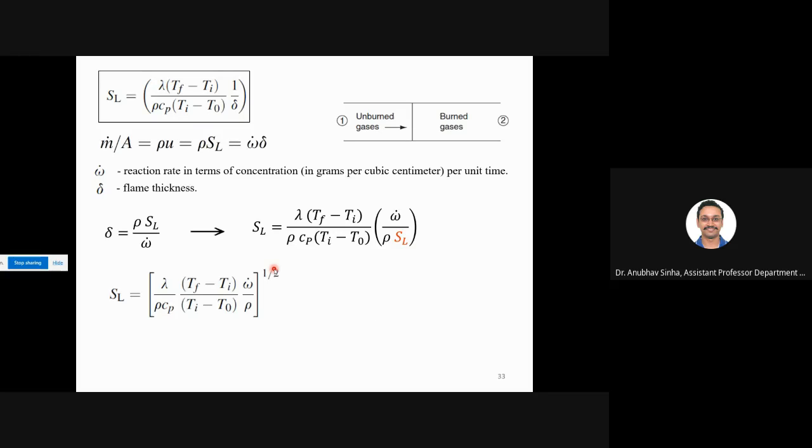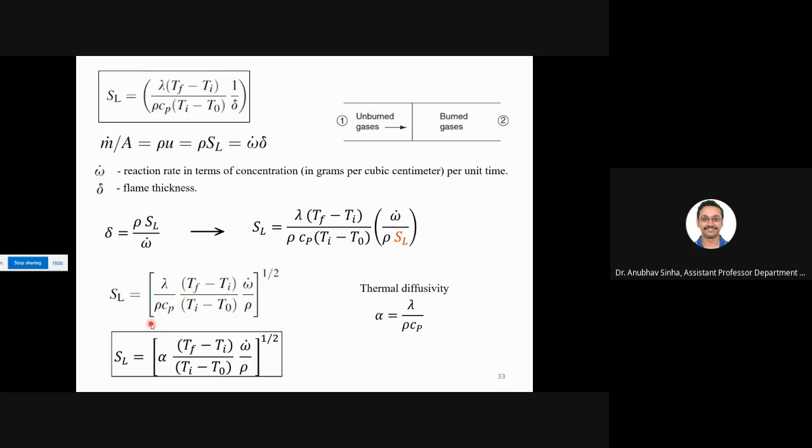Fine. Now this is the expression for flame speed SL. Now you see this term here, lambda by rho Cp. This is called thermal diffusivity. So no big theory here. This is a property which is defined like this. Lambda by rho Cp is thermal diffusivity. So for this expression, I can replace this by alpha. Same expression, instead of lambda by rho Cp, I write alpha, because this is also a well-known parameter. So you have some condition where you know alpha, you can just substitute alpha and you can calculate SL. Is this fine?